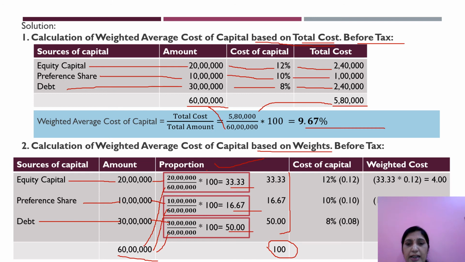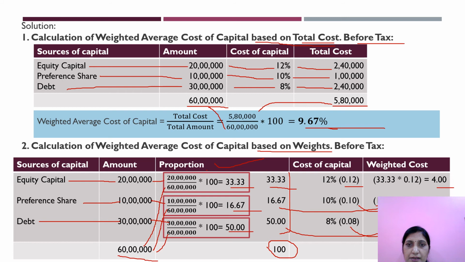Cost of capital I have taken as given: 12%, 10% and 8%. Now weighted cost is 33.33 into 0.12. You will get 4. So from where did you get this amount? This is the proportion. Into 0.10, this is the cost of capital. You will get 1.67. Similarly 50, 50 is what? Proportion. Into the cost of debt 0.08. This is 4. And the weighted average cost is 9.67. Did you see? This and this are same.